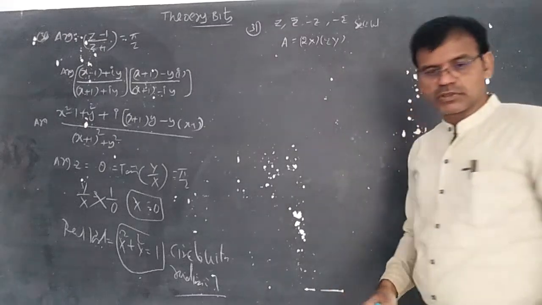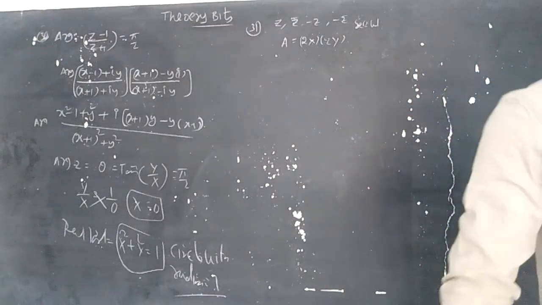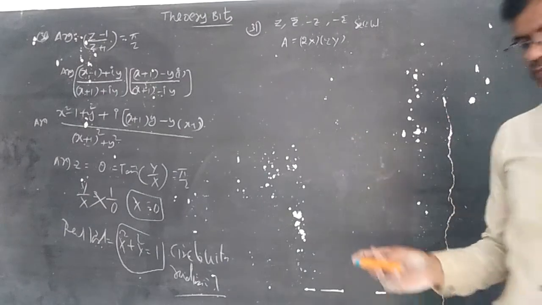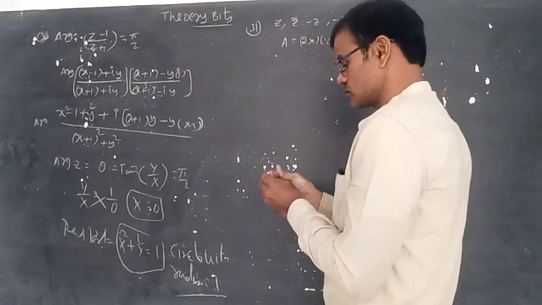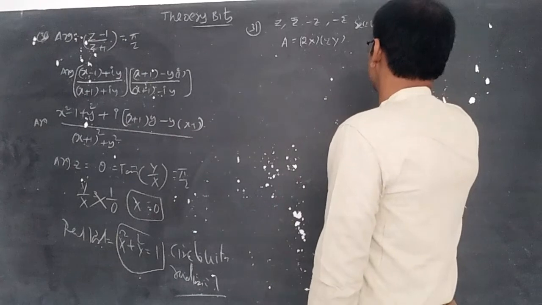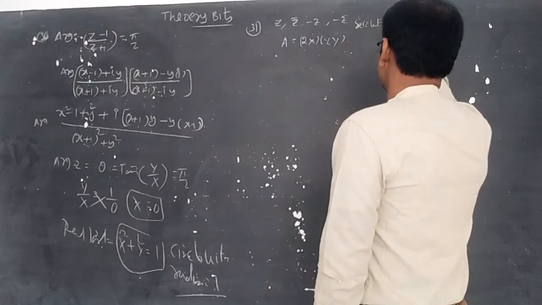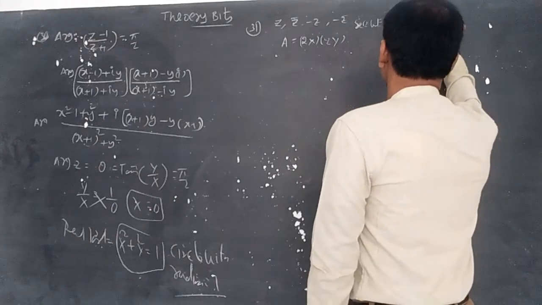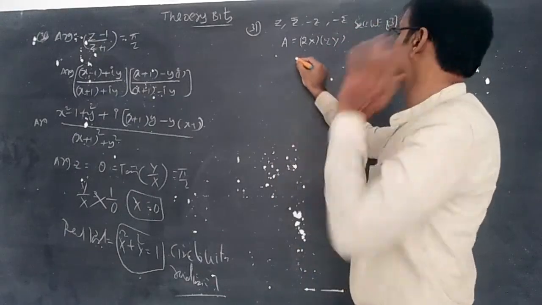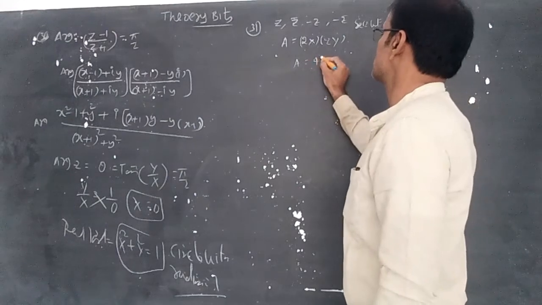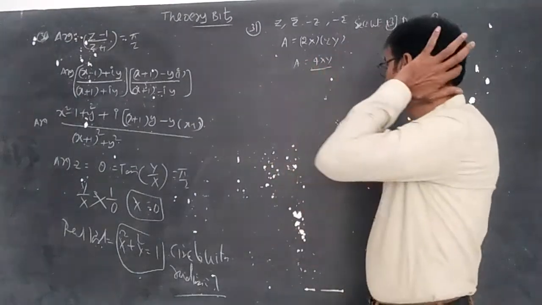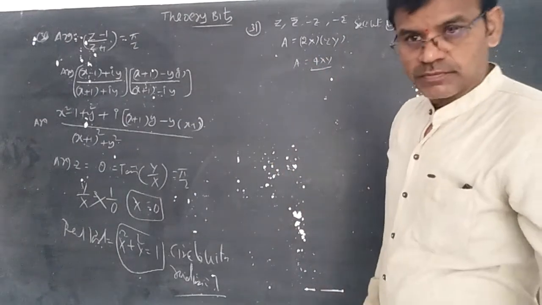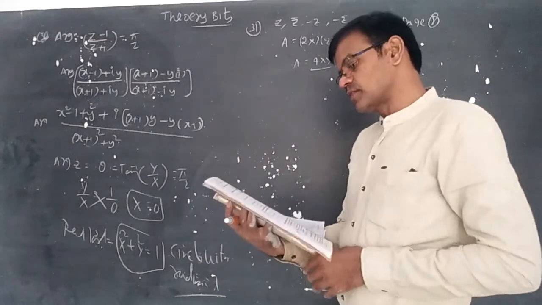See worked example 13, page number 8. So 2x into 2y, so the area is equal to 4xy. Now verifying the option.